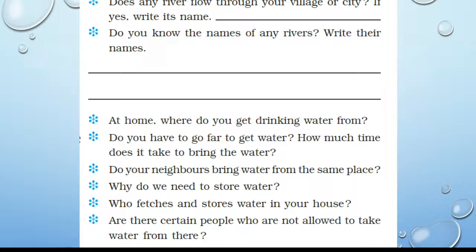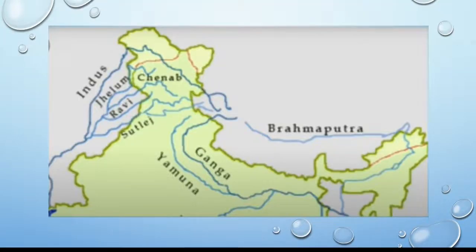Let's see some famous rivers of India on the map. Here we can see the map of India. Here are the names of some rivers that are very famous. Chenab, Ganga, Yamuna, Brahmaputra, Satluj. Ganga is the largest river of India.